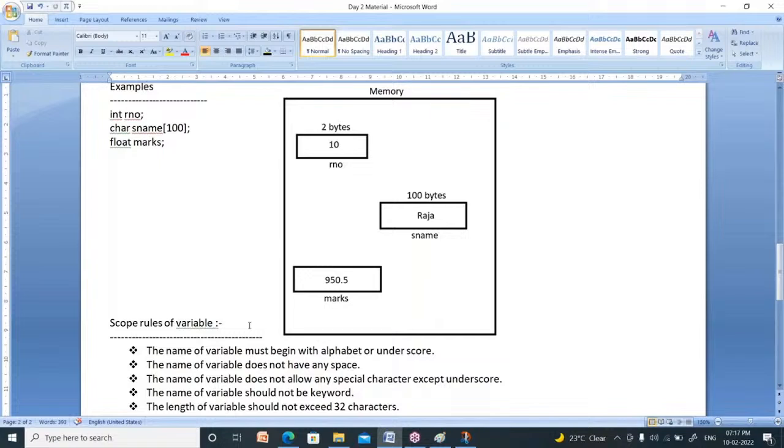The variable name should not be a keyword. It should not be a keyword like int, char, float, double, void. There are 32 keywords in C language. You should not use those 32 names as variable name. I will explain tomorrow what is a keyword. The maximum length of variable name is 32 characters. It should not exceed 32 letters.